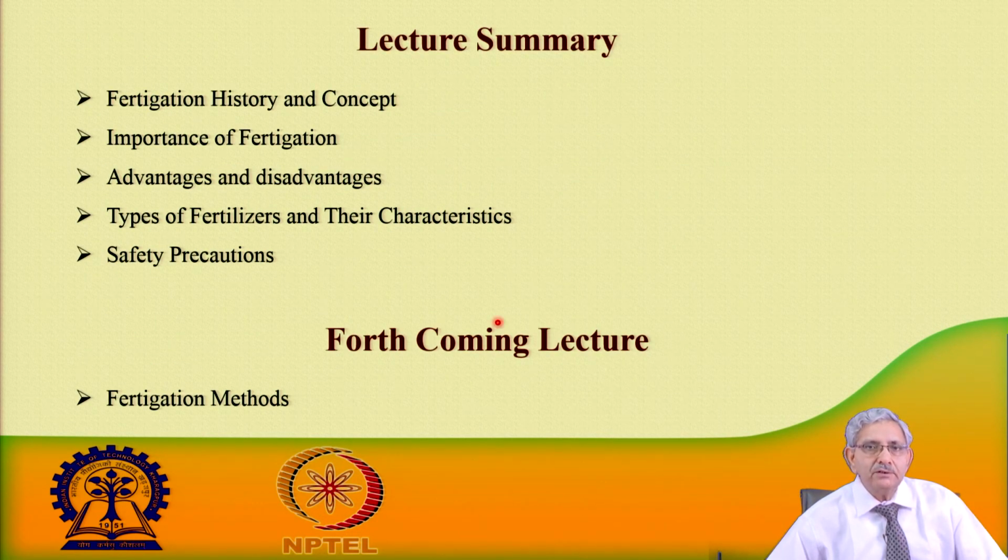So, let us summarize this particular lecture. We discussed the concept and the history of how fertigation started, and then the importance of fertigation, its advantages and disadvantages, and then the different types of fertilizers, the nitrogenous, potassic, as well as phosphoric fertilizers, and their characteristics, nutrients, and safety precautions. All these things we discussed.